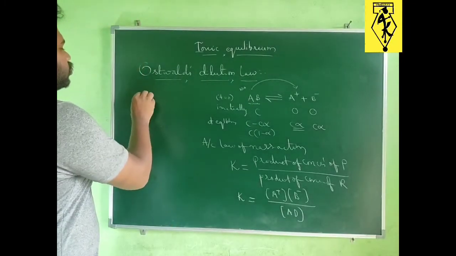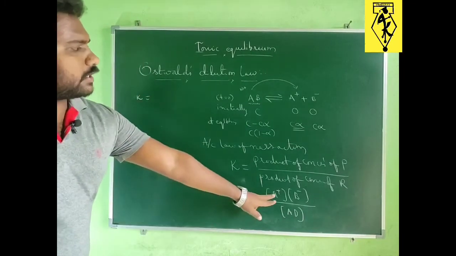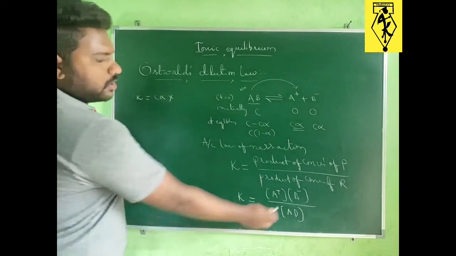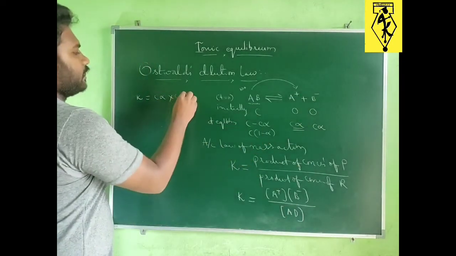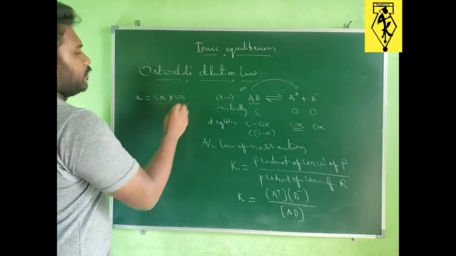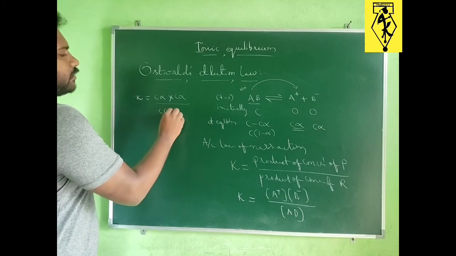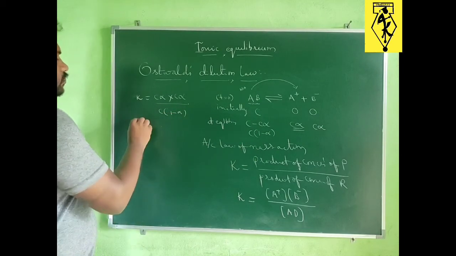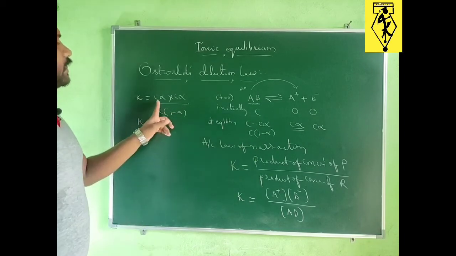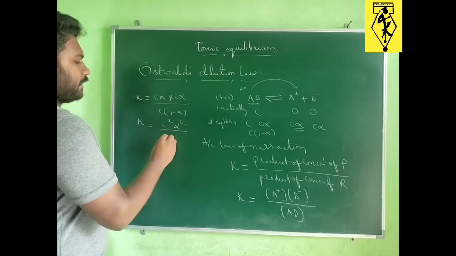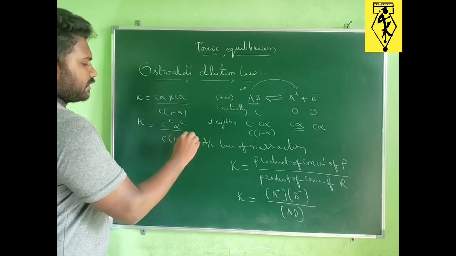So K is equal to concentration of A plus, C alpha, into concentration of B minus, C alpha, divided by concentration of AB at equilibrium, that is C into 1 minus alpha. So K is equal to C square alpha square divided by C into 1 minus alpha.